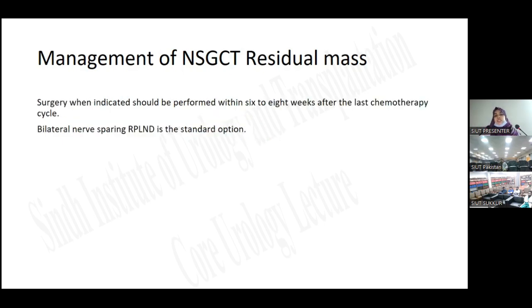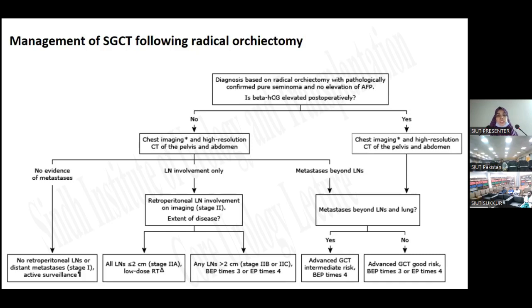And the surgery, when indicated, should be performed within 6 to 8 weeks after the last chemotherapy cycle, and bilateral nerve sparing RPLND is the standard option. So this is the whole summary of what we have learned today.